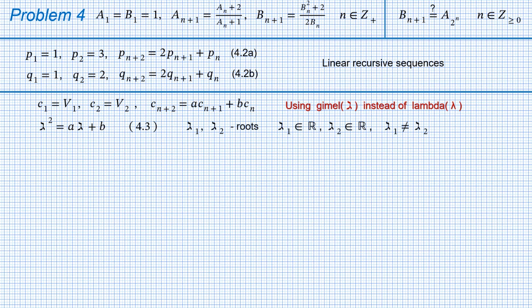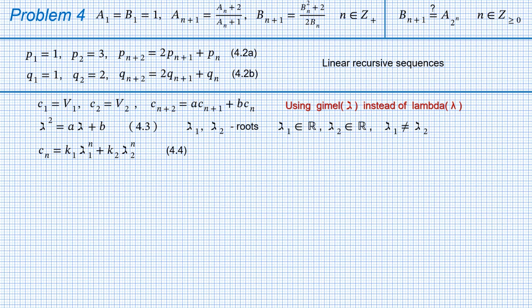Here we only consider the case when the roots are real and distinct. The closed formula for Cn is written as Cn equals k1 lambda 1 to the power of n plus k2 lambda 2 to the power of n. Equation 4.4, where the constant factors k1 and k2 are selected according to the initial values, v1 and v2.